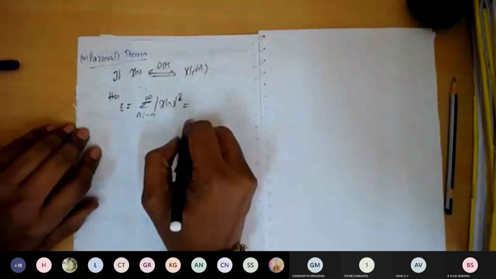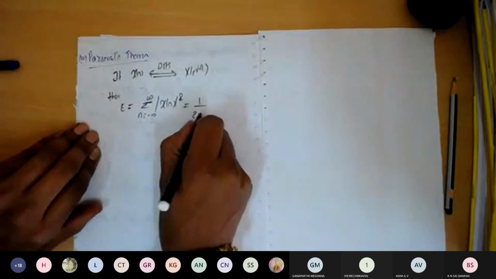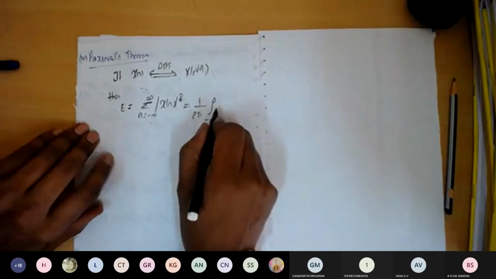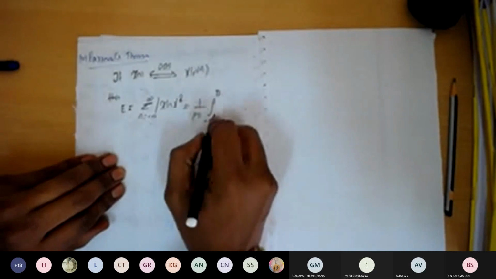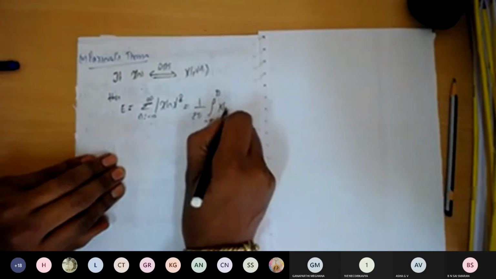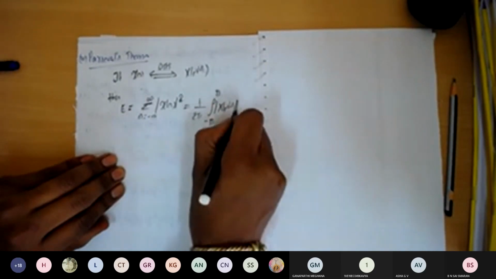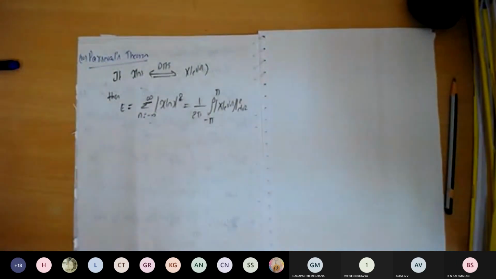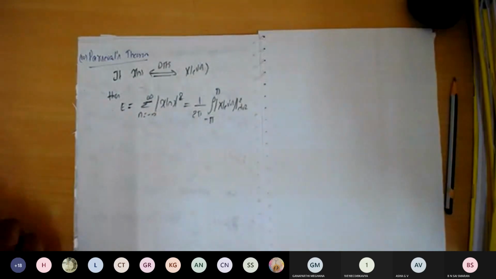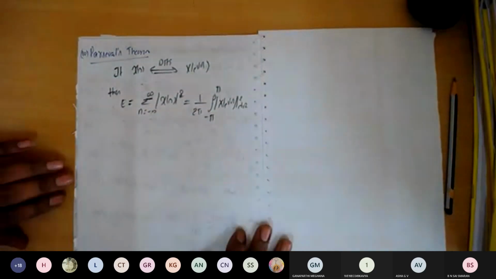This is equal to, in the frequency domain, you are going to correlate the energy in the frequency domain. So in the frequency domain, the signal is continuous with respect to the frequency. So we'll take minus pi to plus pi, x of e to the power of j omega, the magnitude the square into d omega. So we'll consider the proof of this one.